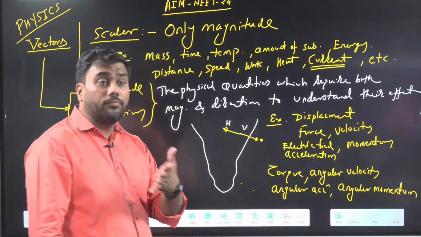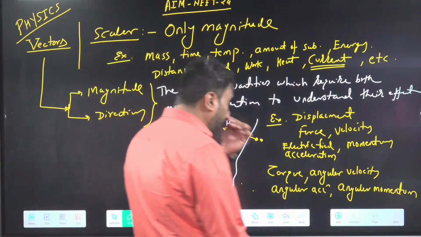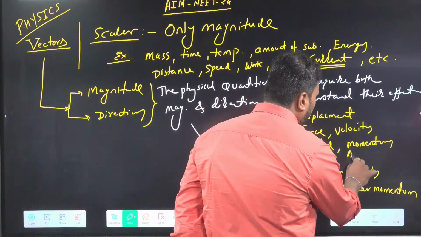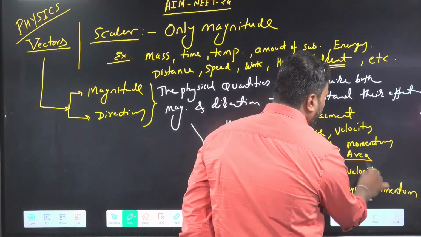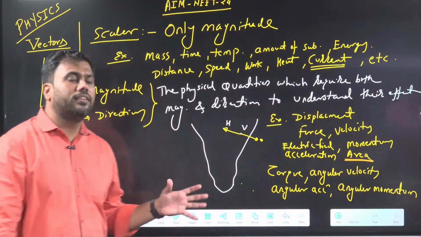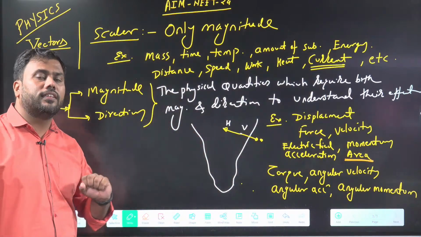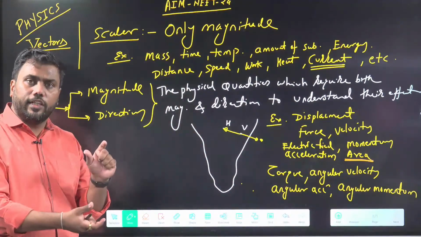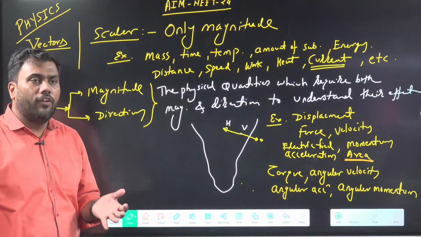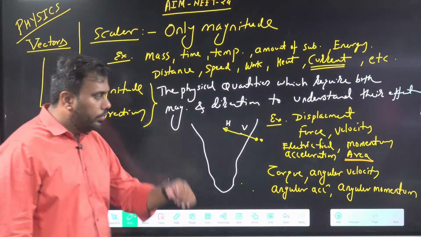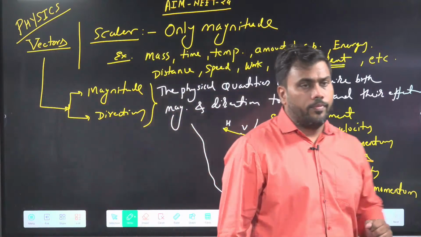Yeah, sometimes area is also considered a vector. So I can write area here. But again, this is a special vector. Sometimes we consider this as a vector, sometimes we consider this as a scalar. Whenever area is in the denominator, we will assume it's a scalar. When we are multiplying with the area vector, in those cases, we will assume area is a vector.